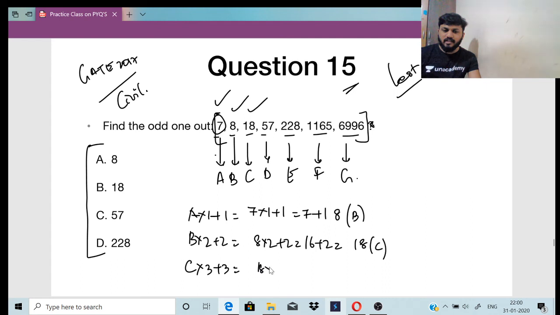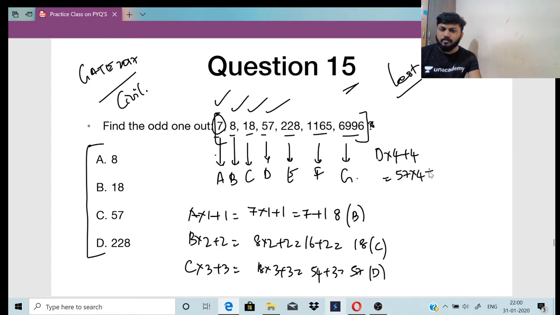So it is 18 into 3 plus 3, which is 54 plus 3, 57, which is my D, right? D correct है. तो अभी D के लिए substitute करो. D into 4 plus 4, right? Which will be 57 into 4 plus 4, which is 228 plus 4, 232, which should be my E, right?